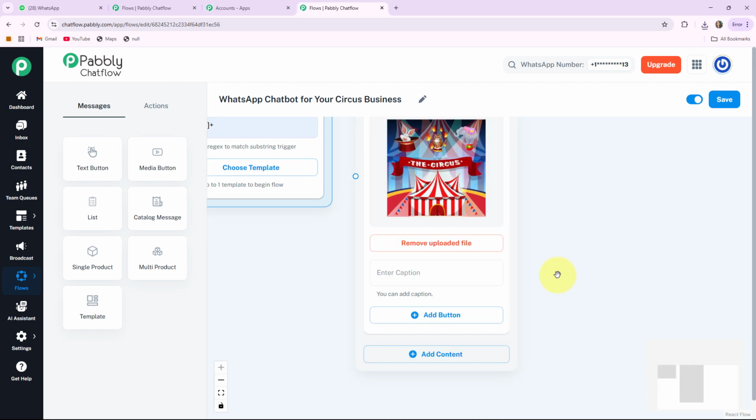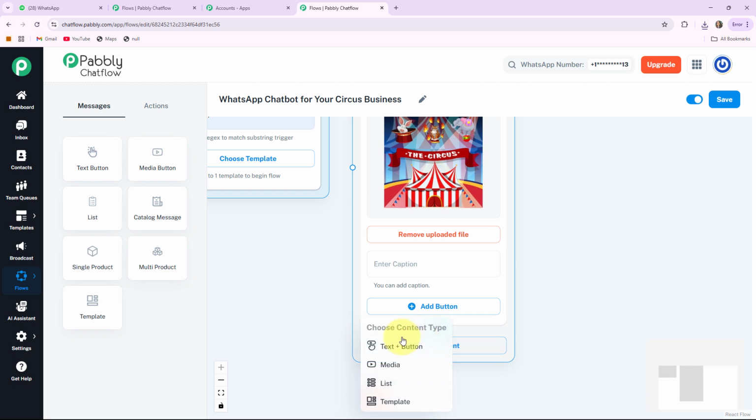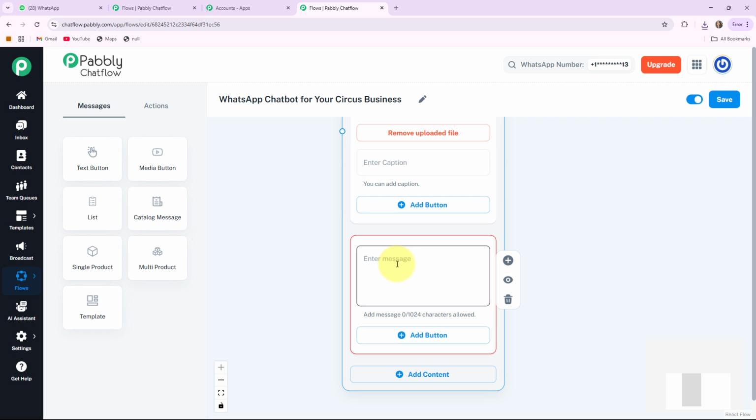Now I want to write one welcome message for my customer. For this, here I am adding another message box by clicking on this plus add content. Select content type as text plus button. It will provide me one enter message box where I can write the welcome message for my customer. Here you can also add a caption if you want to. Now I am writing a welcome message. Here I write it.